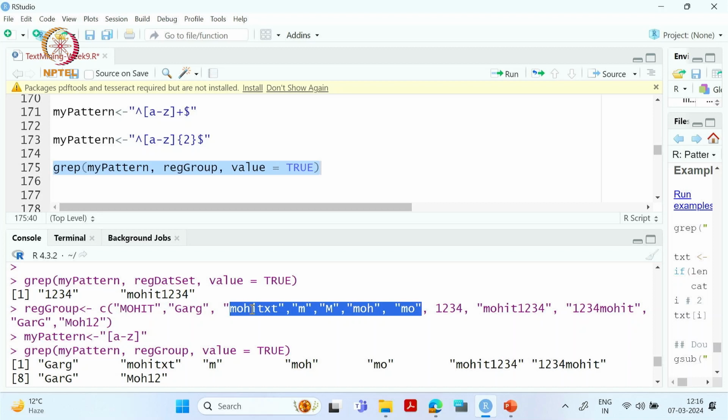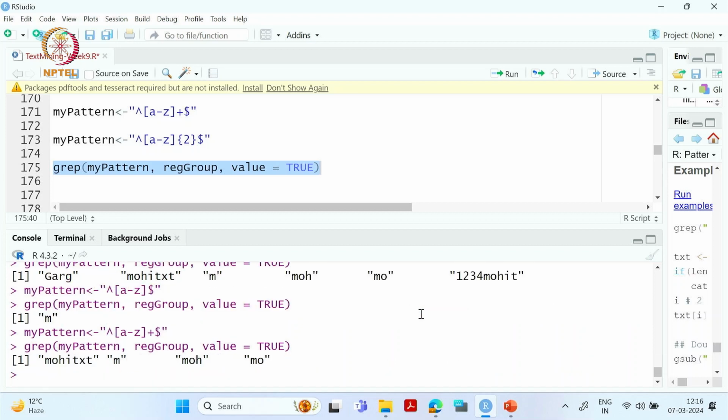We have only 4 words which have lowercase alphabets. Okay. So this particular word is not in lowercase, only Mohit text, M, this MOH and MO. Okay. So this is what exactly it has retrieved. So Mohit text is one word, then this M, then this MOH and then this MO. Okay.